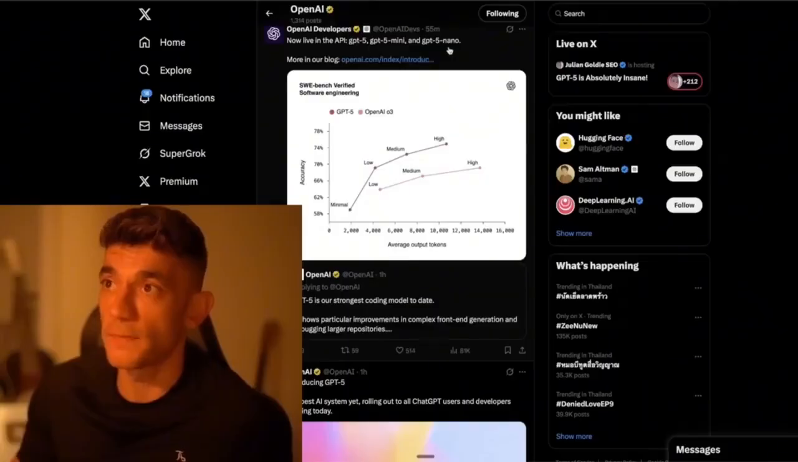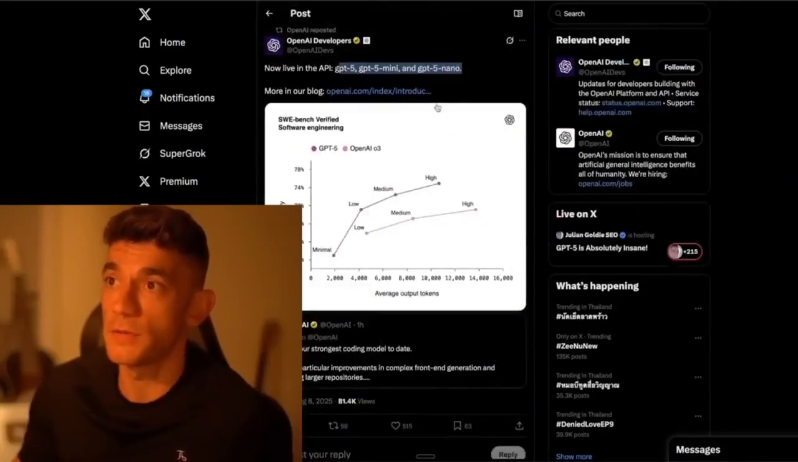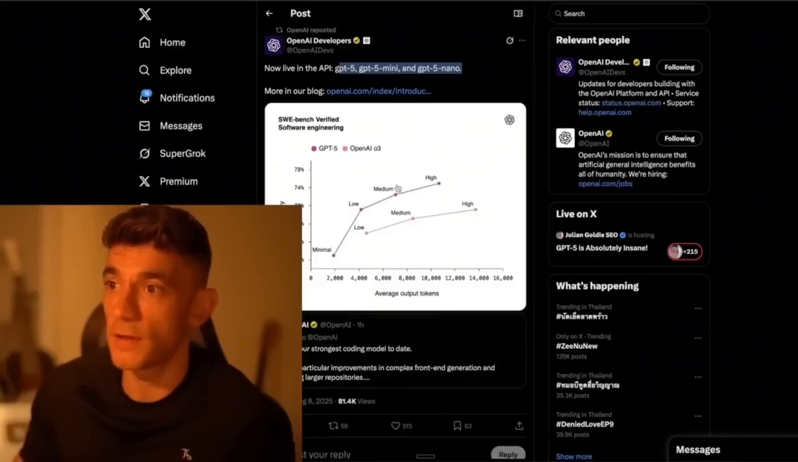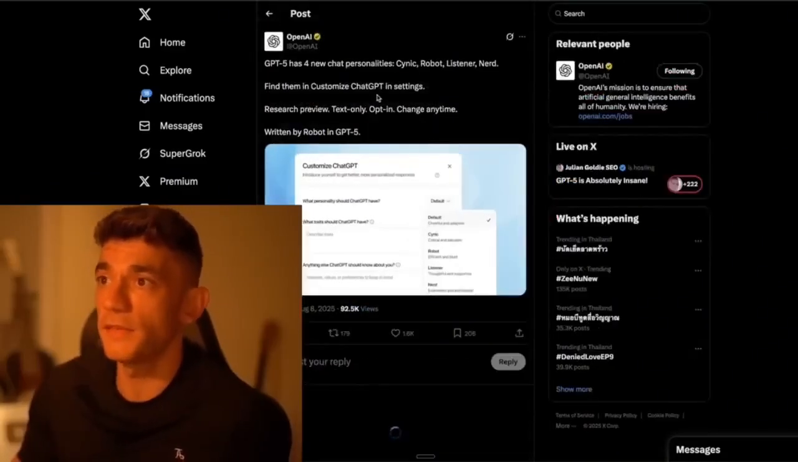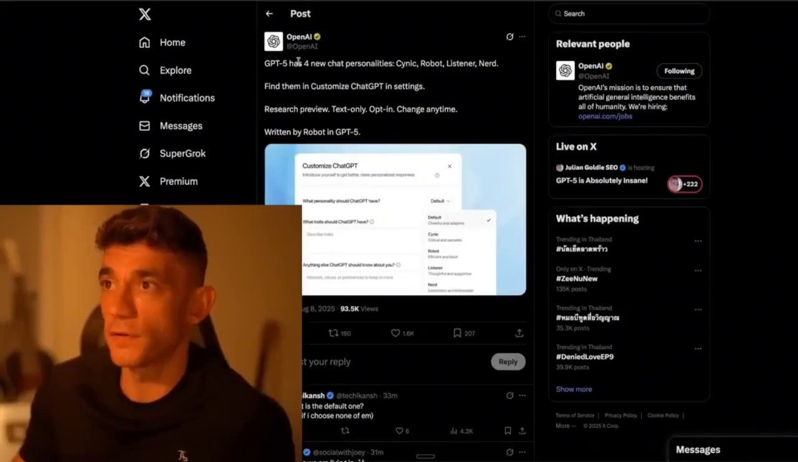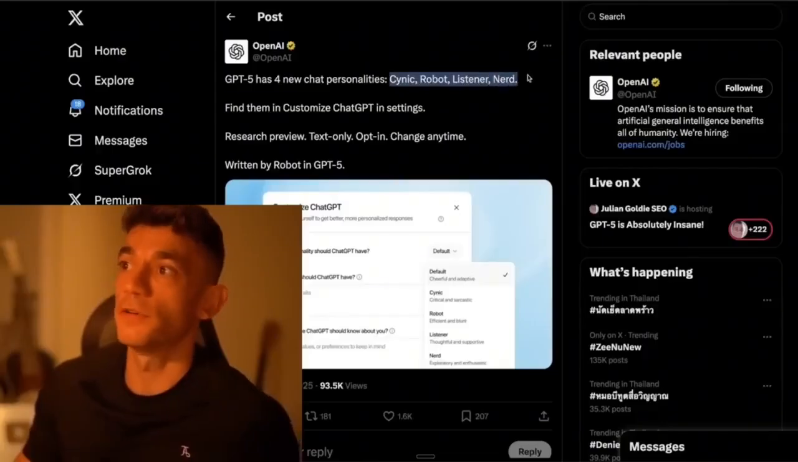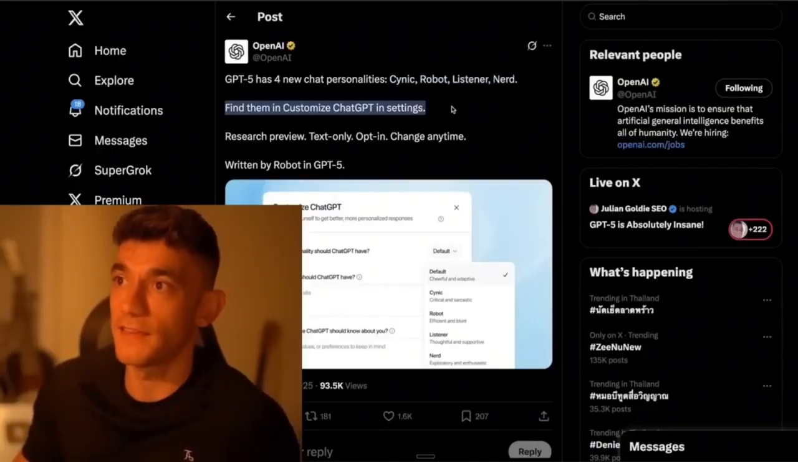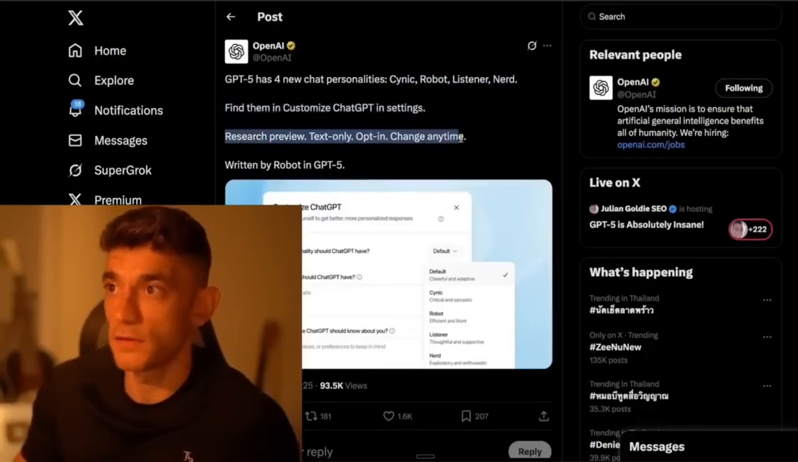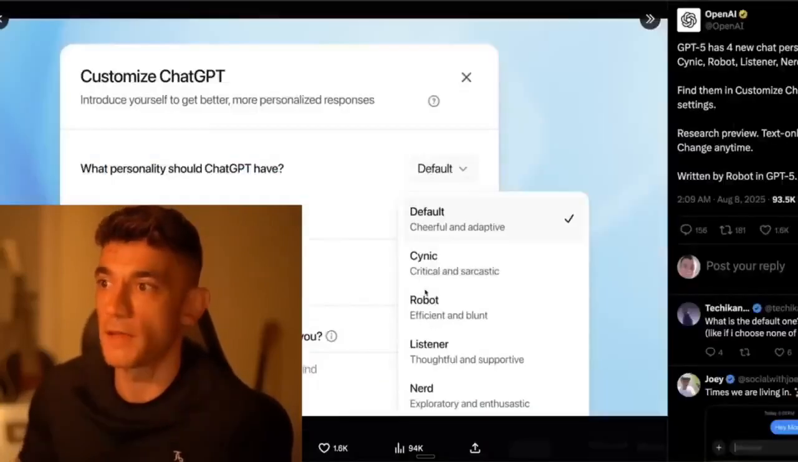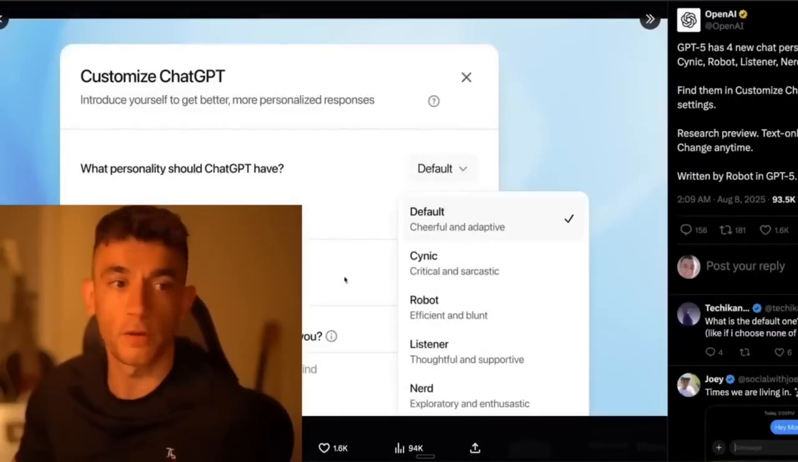The other thing I was going to say is this has different models. So we've got GPT-5 Mini, etc. And GPT-5 is the strongest coding model to date. So you can see the differences in the charts right here. And this is the other thing as well. They've got different personalities inside the chat. So you can, for example, use cynic, robot, listener, or nerd, and then you can customize those in your ChatGPT settings. You can also switch between research, text only, opt-in, change anytime, and you've got some examples right there, right? So that's what it's going to look like once you've got access.